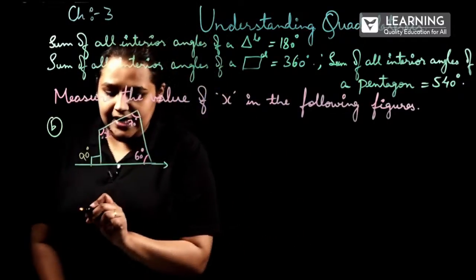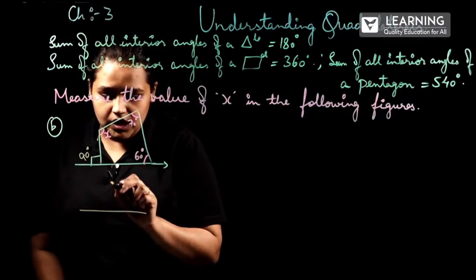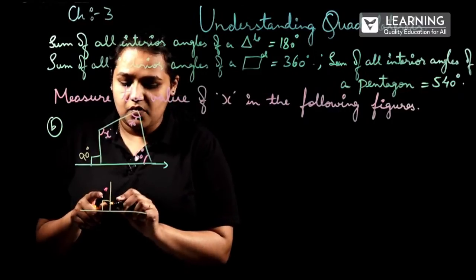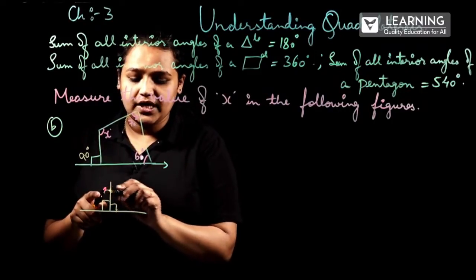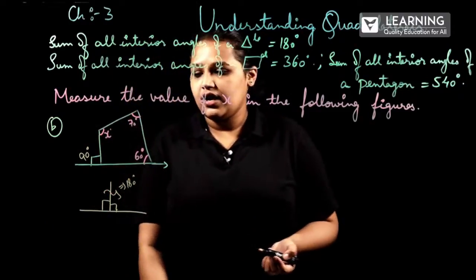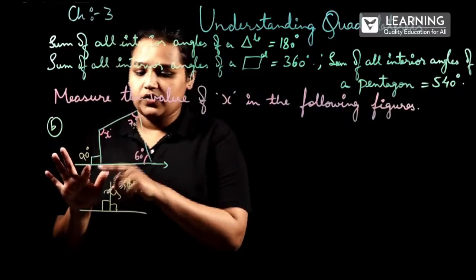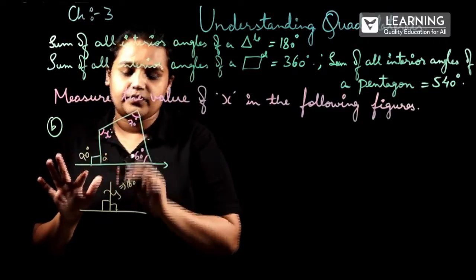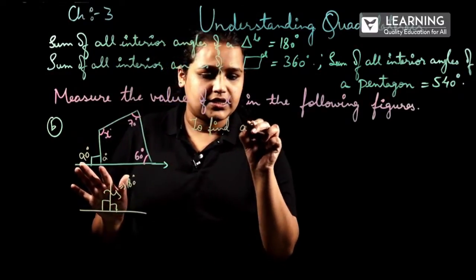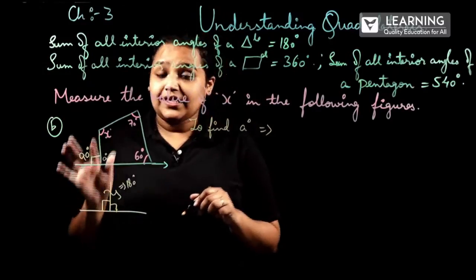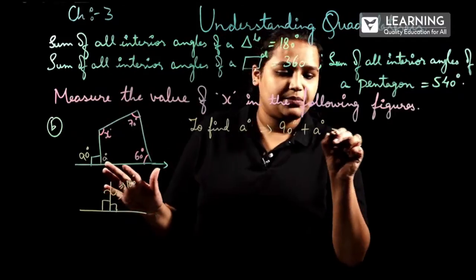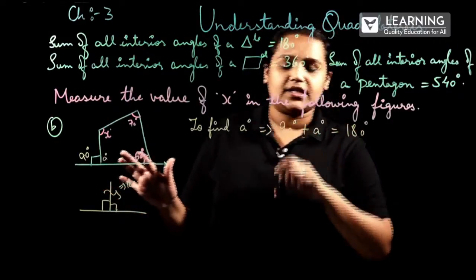Correct? So in a linear line, when there is a bisector, the sum of these two angles will be equal to 180 degrees. So to find this, let me take this as angle A. To find A degrees, we'll take an equation: 90 degrees plus A degrees will be equal to 180 degrees. Why?